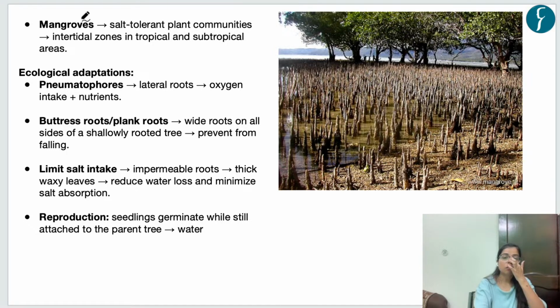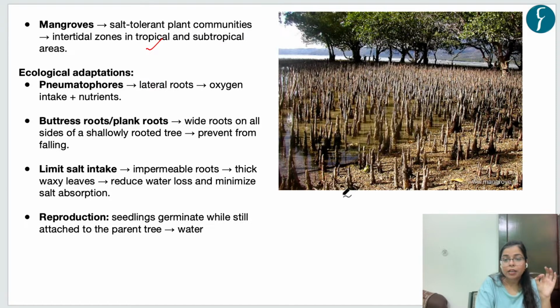So first of all, what are mangroves? Mangroves are halophytes, salt-tolerant plant communities, which are found in coastal areas of tropical and subtropical regions. They are found in intertidal zones or coastal areas in tropical as well as subtropical areas. Now see, these are salt-tolerant plant species, that is, they have certain ecological adaptations. They have evolved in a way that they are able to survive in these stressful conditions.